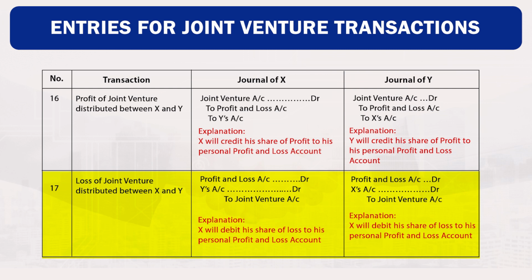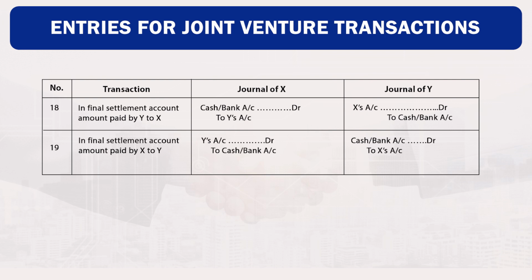Now in the books of Y, profit and loss account debited, X account debited to joint venture account credited. Explanation: Y will debit his share of loss to his personal profit and loss account. Transaction number 18: in the final settlement, balance amount paid by Y to X, cash or bank account debited to Y's account credited. In the books of Y, X account debited to cash or bank account credited.